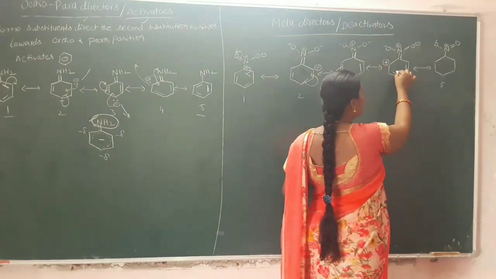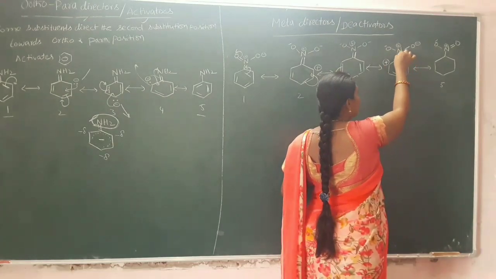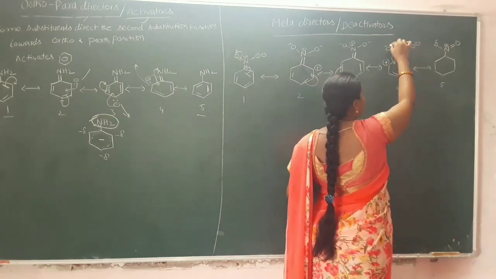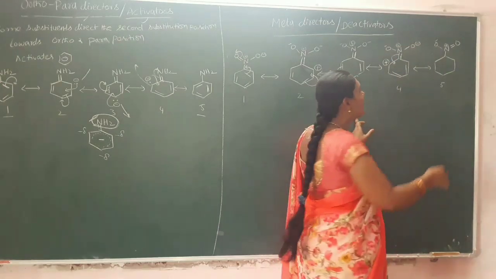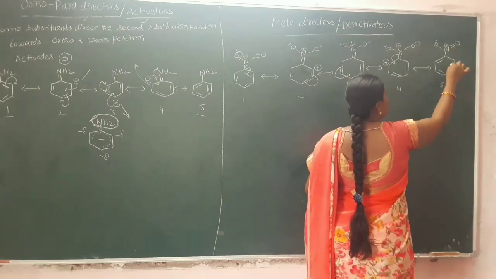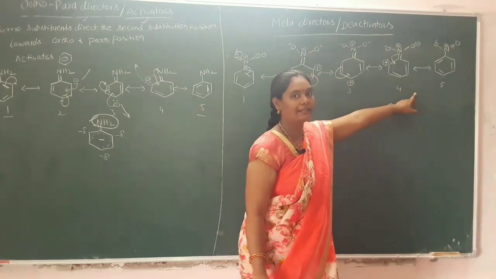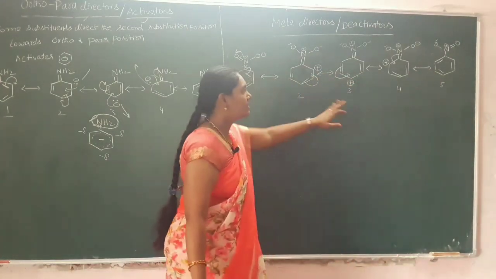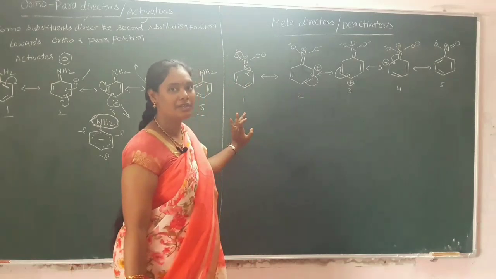And in the next case, these electrons will be delocalized to here, and these electrons will be delocalized to here. Thereby we will get the double bond here, and these bonds will appear like this because of the delocalization. And these are the 5 resonance structures for nitrobenzene.